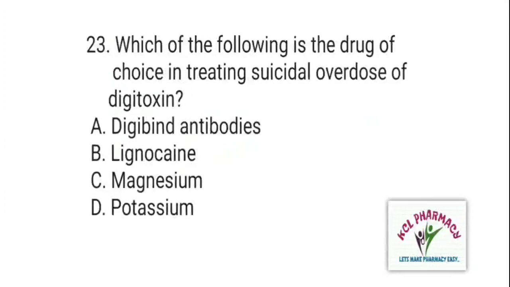Next question is, which of the following is the drug of choice in treating suicidal overdose of digitoxin, and the right answer is A. Digibind antibodies.